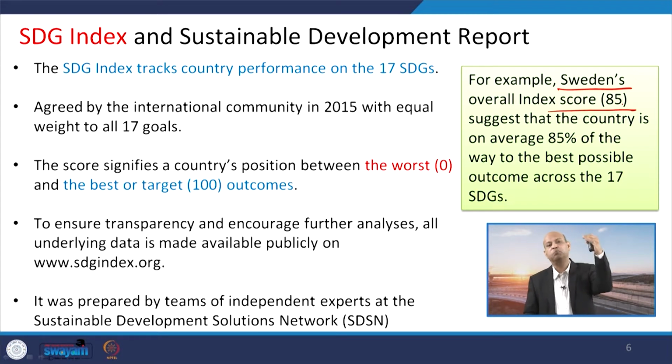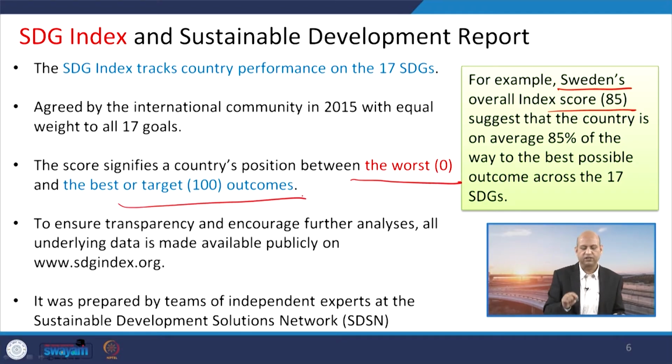That is the topmost score, and it is the top ranking country. The worst performing country will have 0 and the best performing country will have a score of 100. But as you can see, even Sweden is not scoring 100. So, that means there are still certain gaps, and those criteria, those parameters are quite stringent, and they need a lot of extensive efforts to meet them.